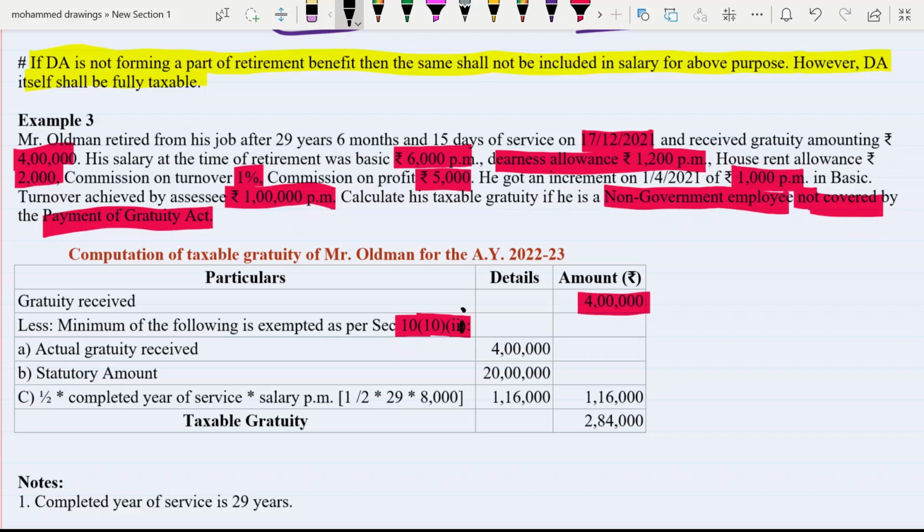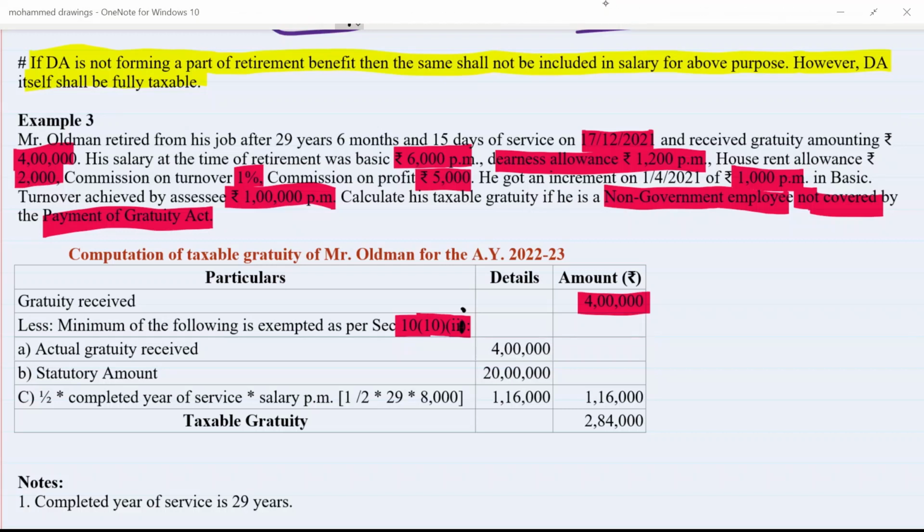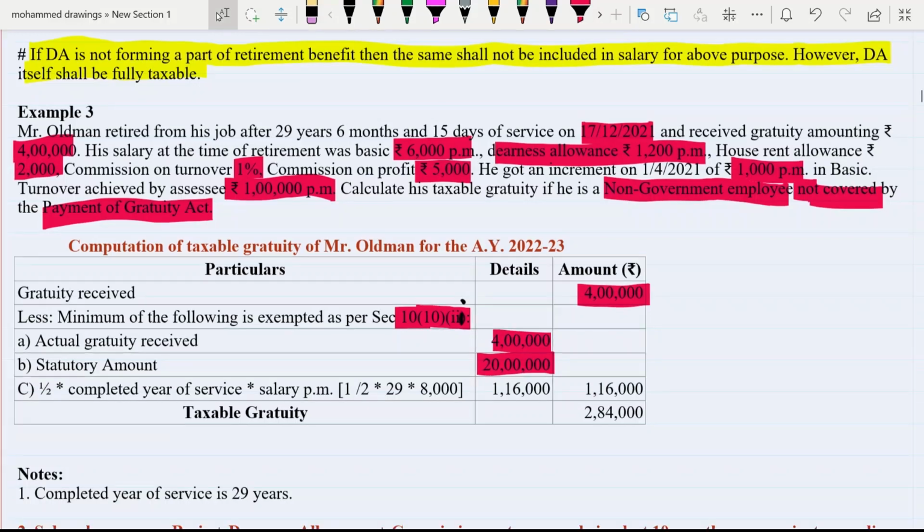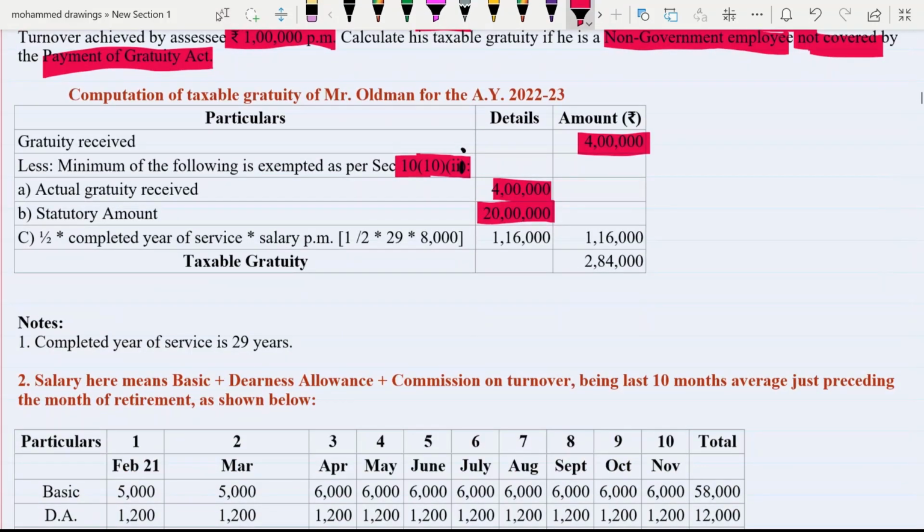Now, actual gratuity received is 4 lakh, that is given in the question. Second one, statutory limit, that is also fixed by government, 20 lakh. And 1 upon 2 multiplied by completed year of service multiplied by salary per month.